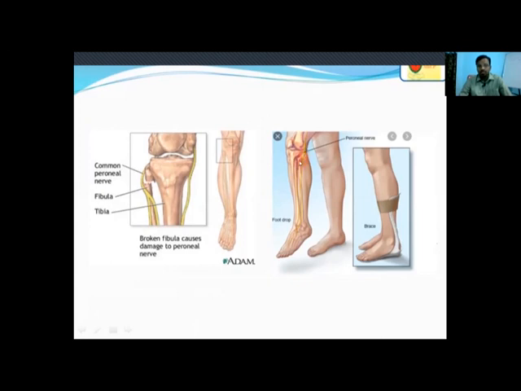So these two get united, almost these two branch out, and before that, that happens near the fibula. And this peroneal nerve branch will start from just above the femur and descend downwards and divide into branches at the level of the fibula. So here, the most common reason for common peroneal nerve palsy is fracture of the fibula.